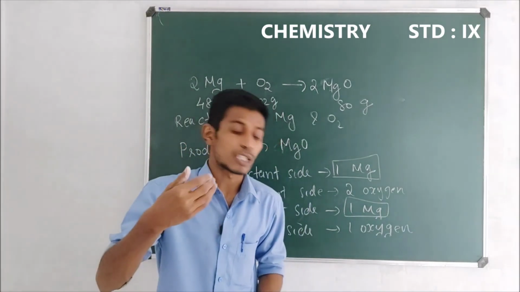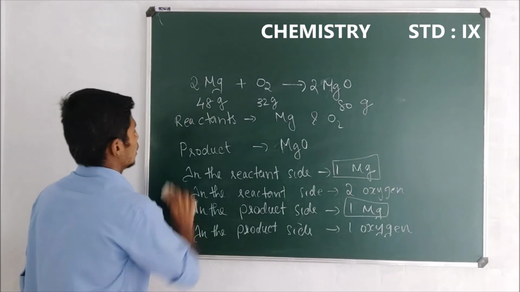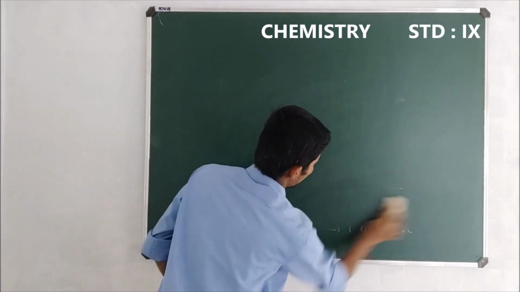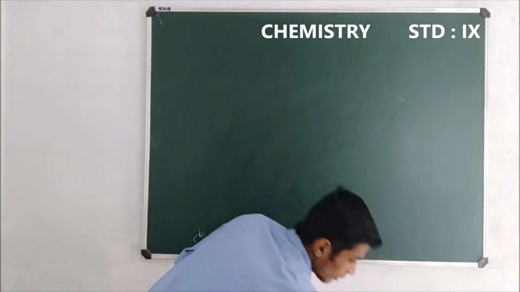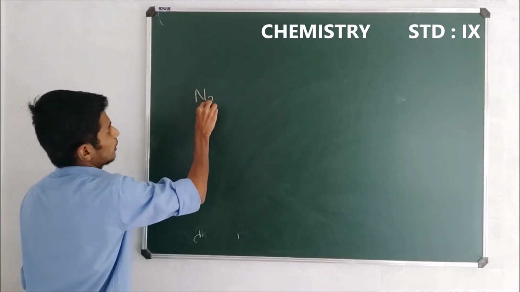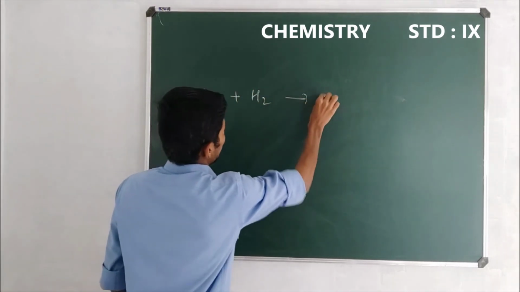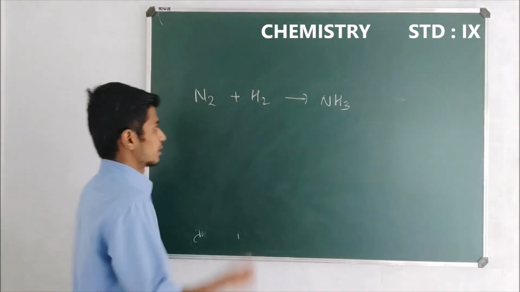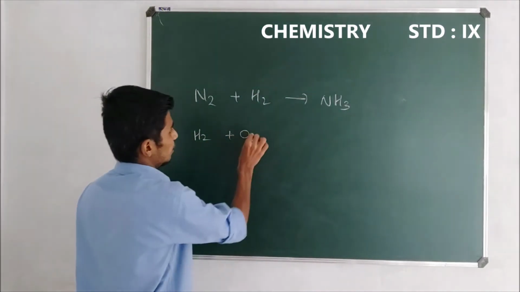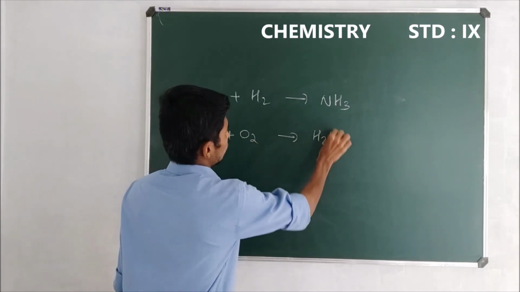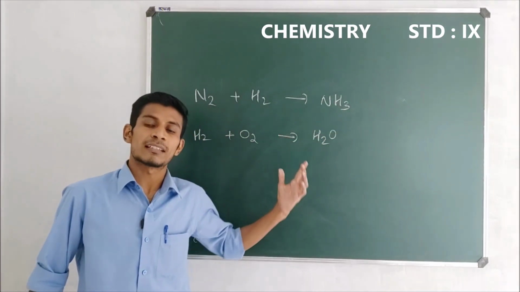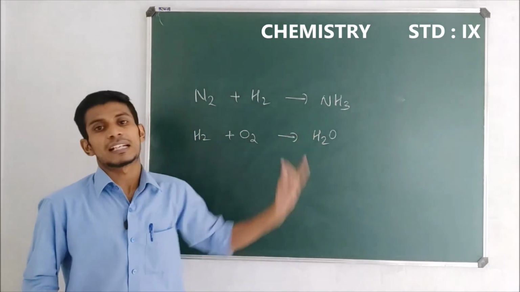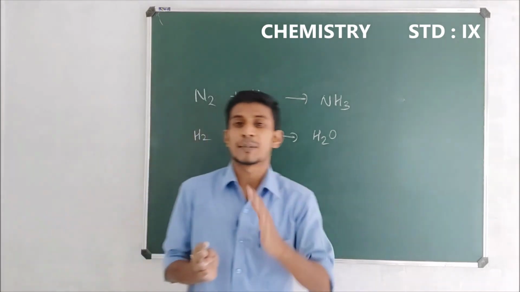So dears, let me give you a follow-up activity. You have to complete it. The reactions for you are, just look here: N2 plus H2 gives NH3. You have to balance this reaction. In the same way, H2 plus O2 gives H2O. You have to balance this reaction also. Just try to balance all these reactions and submit it tomorrow.